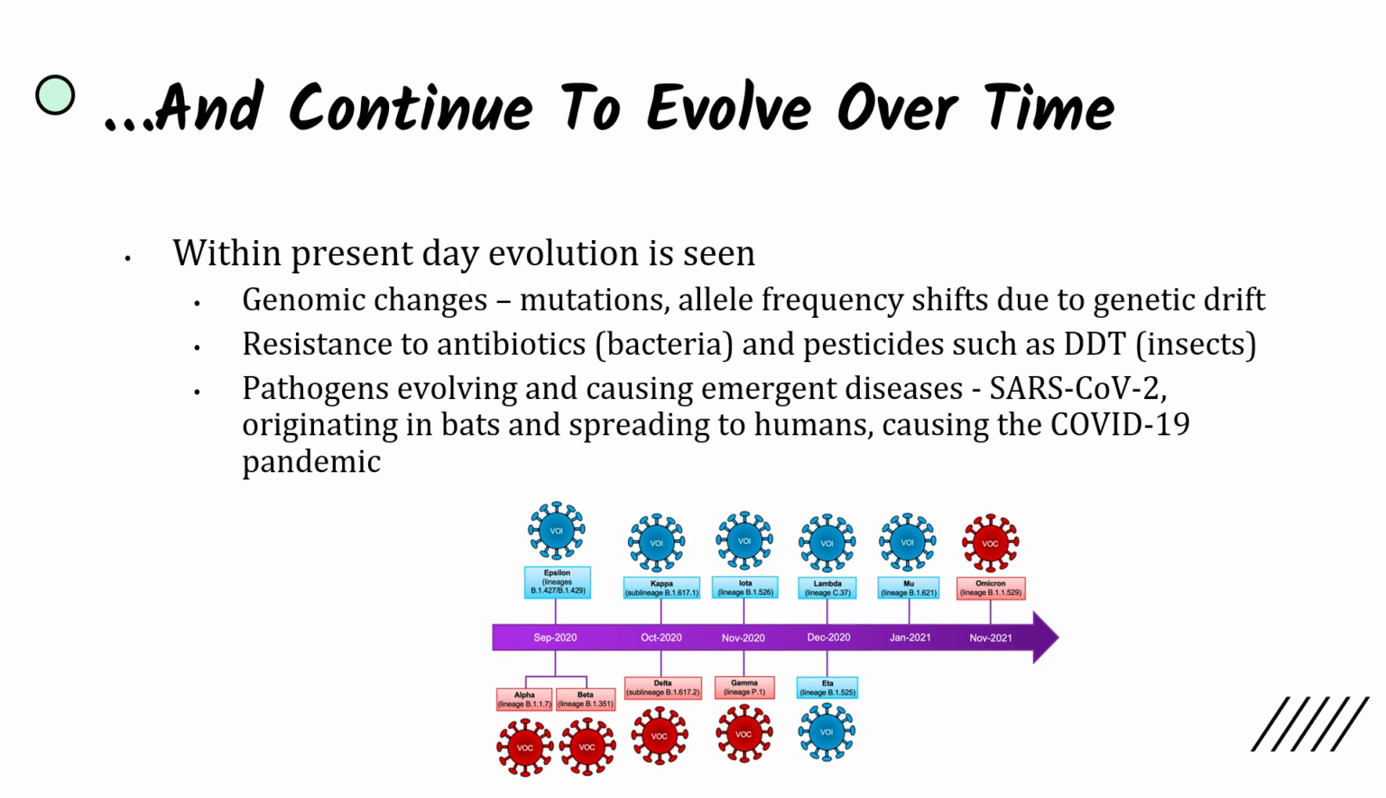We also see pathogens evolving and causing emergent diseases, especially very close to present day, with SARS-CoV-2 originating in bats and spreading to humans, causing the COVID-19 pandemic. And even then, we can see continuing mutation and evolution of these pathogens from all the different variants of COVID-19.